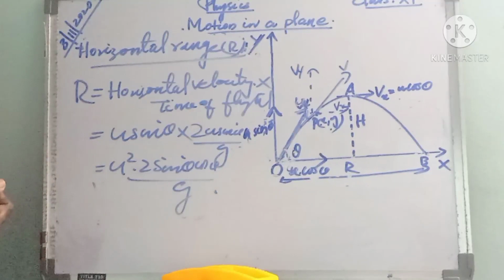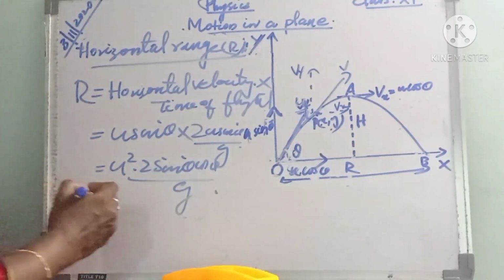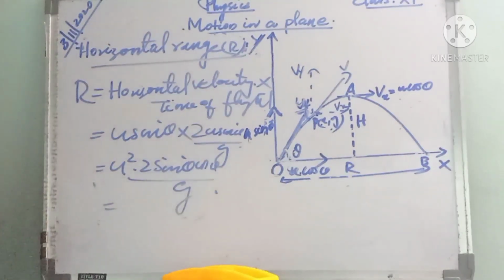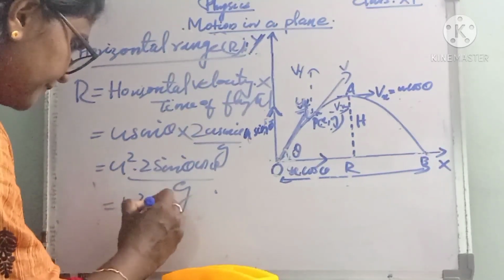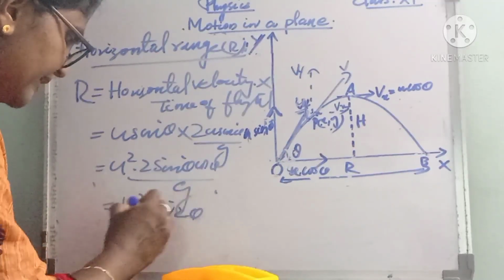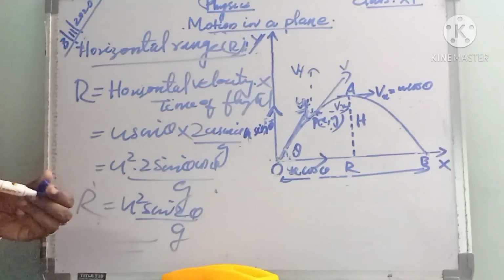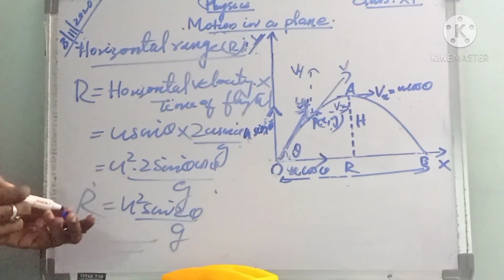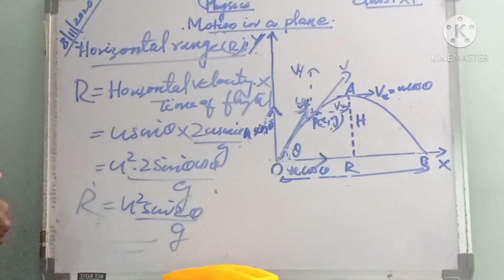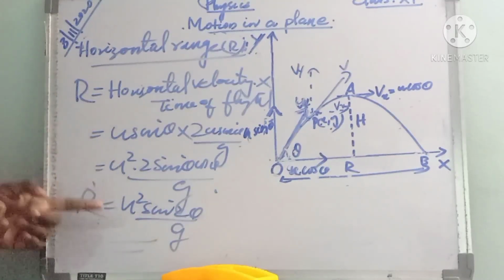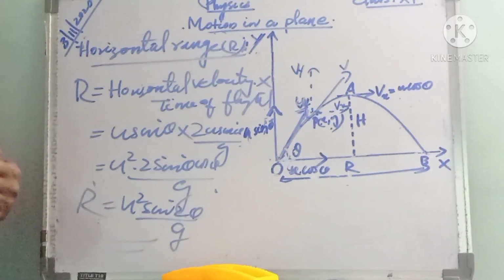How can we write 2 sin theta cos theta? 2 sin theta cos theta can be written as sin 2 theta. So u squared sin 2 theta by g is the expression for horizontal range.